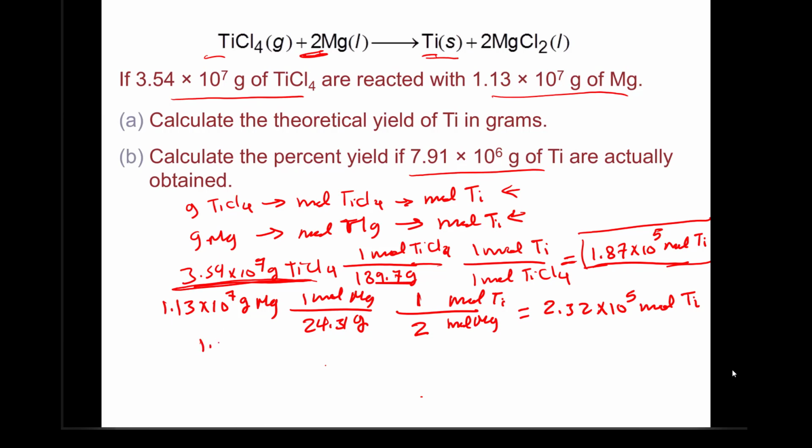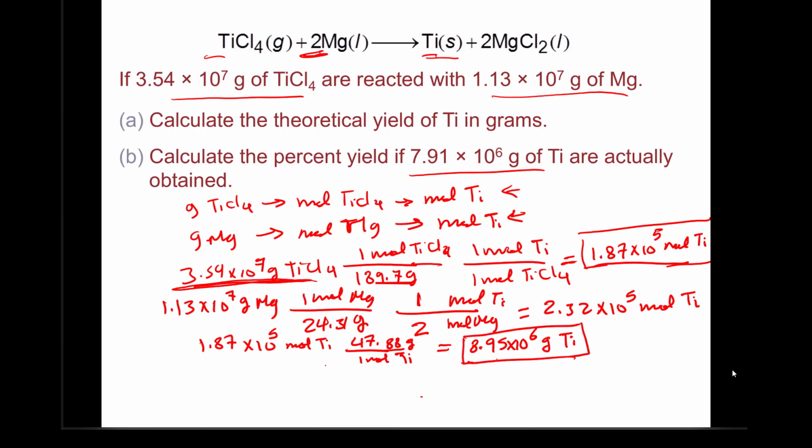It's going to be 1.87 times 10 to the power 5 moles titanium. Converted to grams, 1 mole of titanium weighs 47.88 grams, which is going to give us 8.95 times 10 to the power 6 grams of titanium. This here is the theoretical yield of titanium that would have formed if 100% completion of the reaction took place.